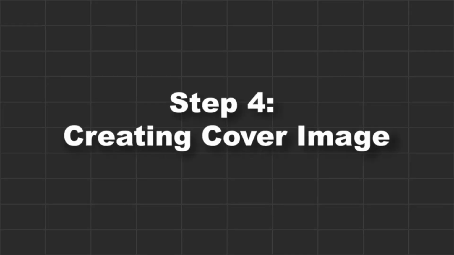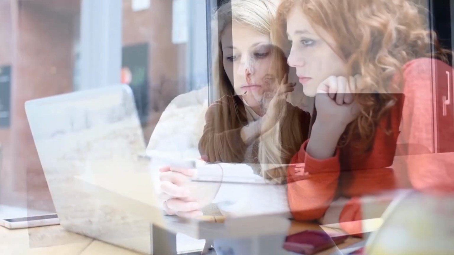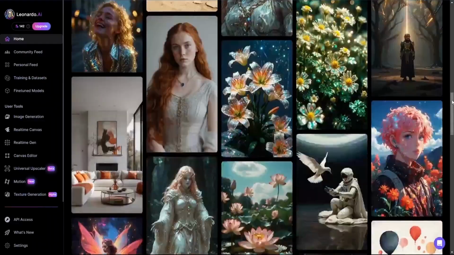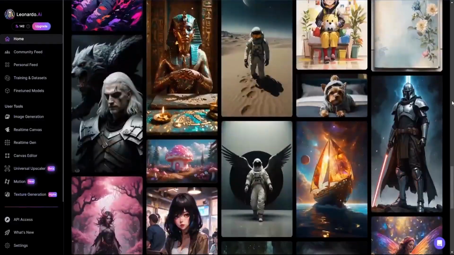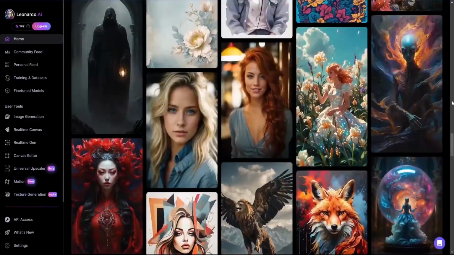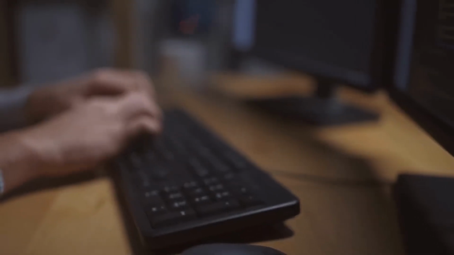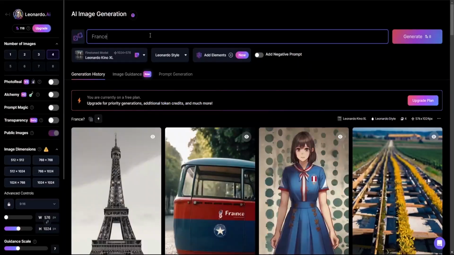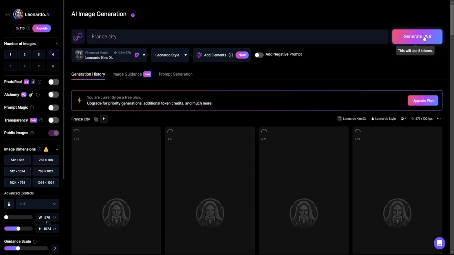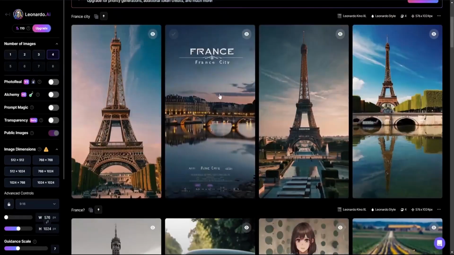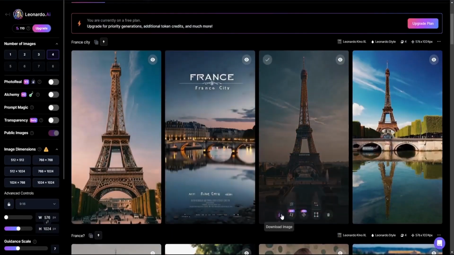Step 4. Creating a cover image. Now let's move on to the next part of our video making journey, which involves crafting the cover image for our quiz. We'll use a great tool called Leonardo AI. It's completely free and super easy to use. Here's the plan. First, decide what the first quiz in your video will focus on. Once you have that sorted, head to Leonardo AI and click the Create New Image button. Just write down the topic of your first quiz, and voila! Download the image, and you're set.